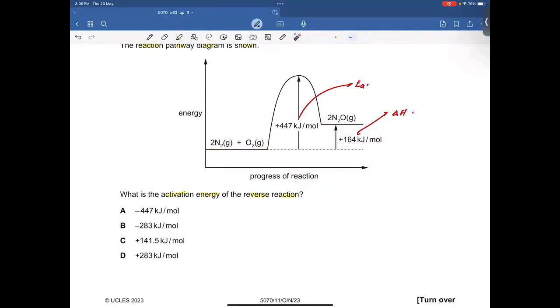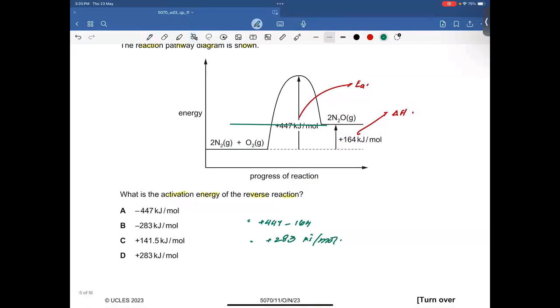For an exothermic reaction, we need to consider this threshold. So we have 447, and since the reaction is reverse, this positive is going to be negative. So it's going to be how much? 447 minus 164 is going to be 283 kilojoules per mole.